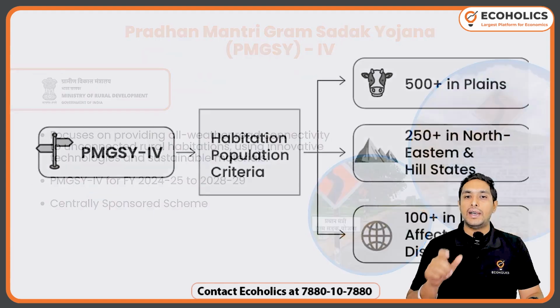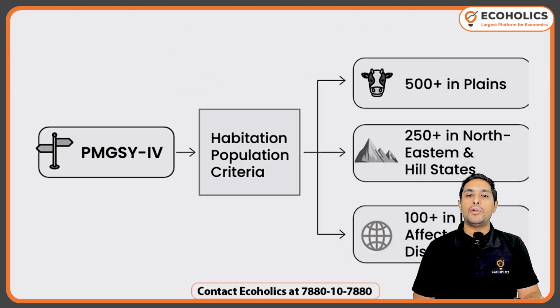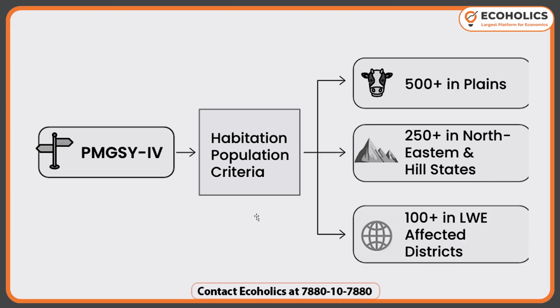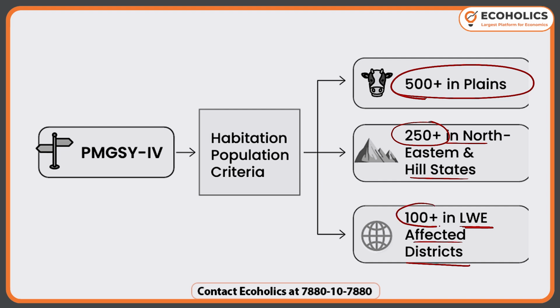This is great. Now the best part is that their criteria are also very interesting. Have a look at this. For this, the criteria which has been decided, you have to know about it. In the plains, the population has to be at least 500 in the village. In the northeast area or the hill states, the population has to be at least 250. And in left-wing extremism, red corridor, Naxal affected areas, even if the population is 100 plus, they'll give them the all-weather road.